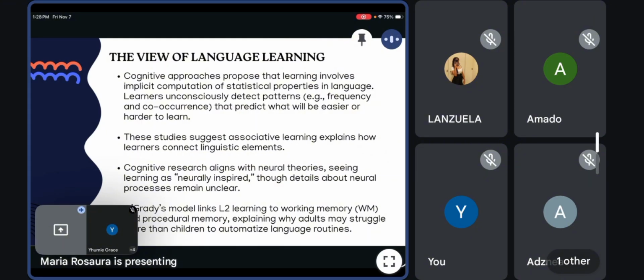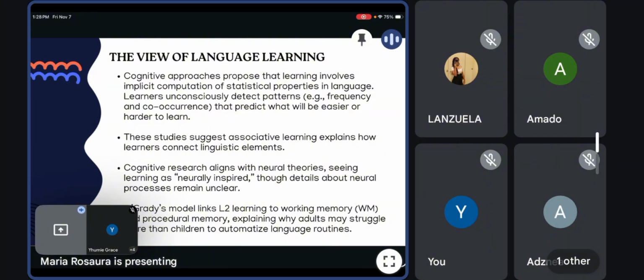Frequent and meaningful patterns are learned faster, supporting the emergentist idea that language emerges from experience and repetition. So the process is thought to mirror how the brain forms neural connections, although scientists still don't know the full neural details.